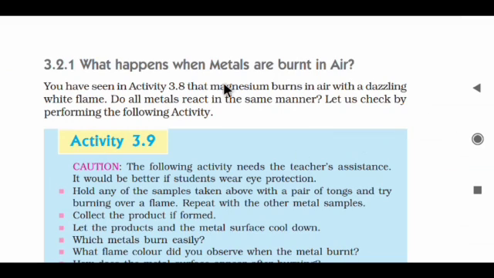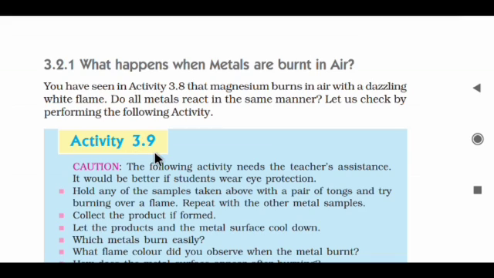First, what happens when metals are burned in air? Air has a large amount of oxygen, so indirectly, what happens when metals are burned in the presence of oxygen? You have seen in Activity 3.8 that magnesium burns in air with a dazzling white flame, meaning a very sharp white-coloured flame. Do all metals react in the same manner? Let's check by performing the following activity.